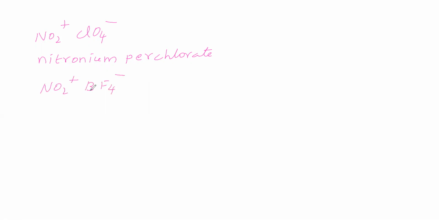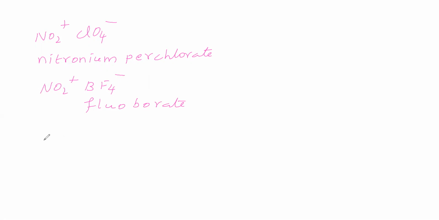What are the other nitrating agents? Another nitrating agent is NO2 plus ClO4 minus. NO2 plus is called nitronium ion, and ClO4 minus is perchlorate. So nitronium perchlorate is also a nitrating agent. This reagent directly supplies the electrophile, nitronium ion. Next one is NO2 plus BF4 minus. This BF4 minus is called fluoborate, so we can say nitronium fluoborate.